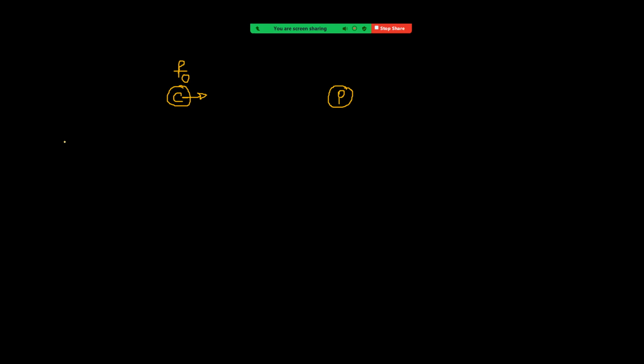Let us take case 1. The source is moving with a velocity Vs. We are taking this as the velocity with respect to the medium. Here the medium is air, and sound is propagating in air. So we are taking all velocities with respect to the medium. So Vs is the velocity of the source with respect to the air medium, and the listener is stationary.